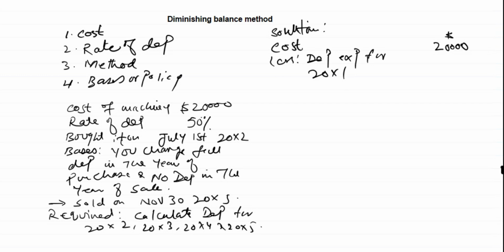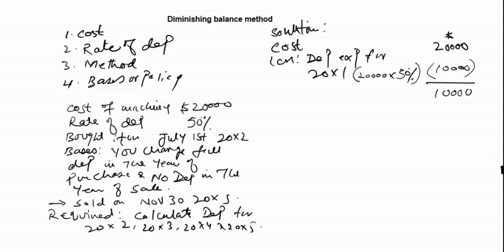So for the first year we will apply this percentage on 20,000. We will not give any consideration to the number of months because of the basis that we charge full year depreciation in the year of purchase. So 50% of 20,000 is $10,000. Now the remaining value is $10,000.